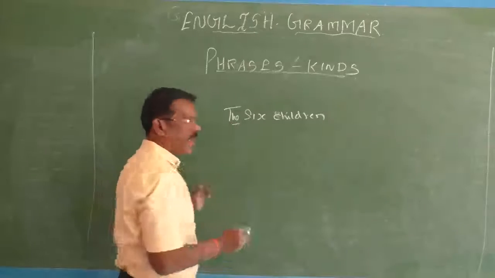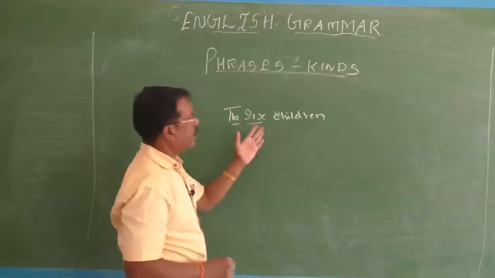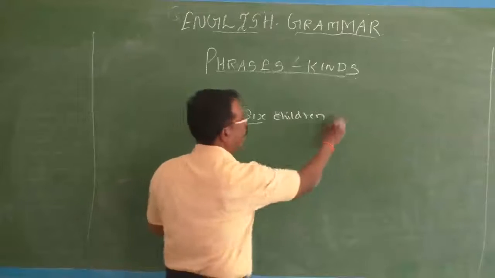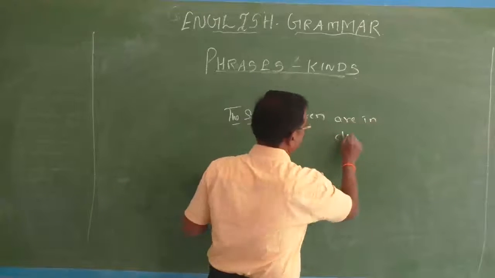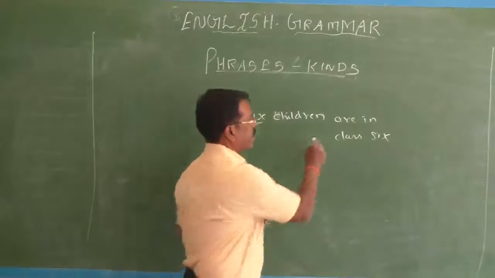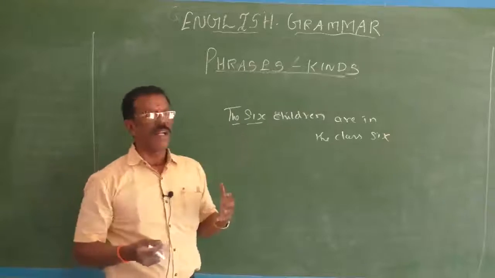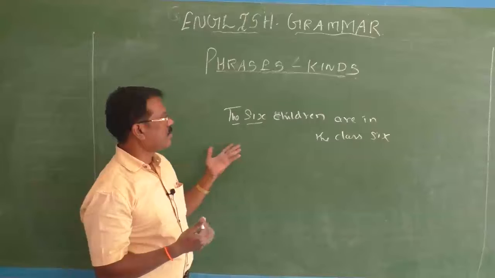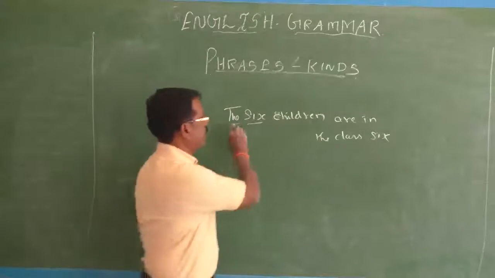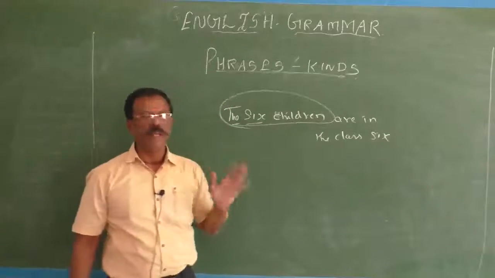Here the article is a determiner, 6 is a number, and children is the noun head word. It is in the plural form. The 6 children are in class 6. The 6 children are in the class 6. You can frame any sentence by using this. The 6 children are our neighbors. The 6 children are our students. You can say like that. And the only thing, the 6 children is a noun phrase, and here we use pre-modifiers.